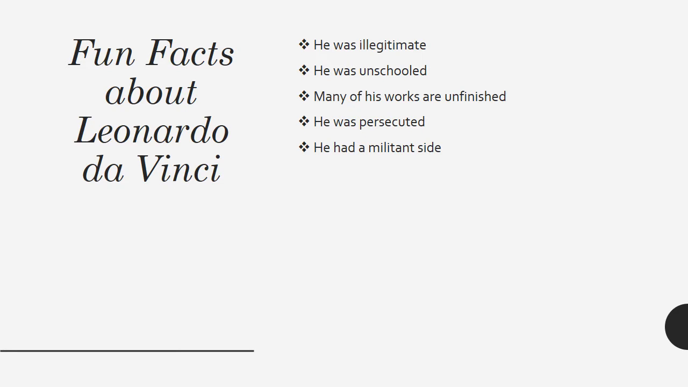Not long after his case was dismissed, the artist left Florence for Milan. And the last one, he had a militant side. After abandoning his partisans in Florence to start afresh in Milan, da Vinci needed to drum up new business. His strategy was to ingratiate himself to Ludovico Sforza, the Duke of Milan.